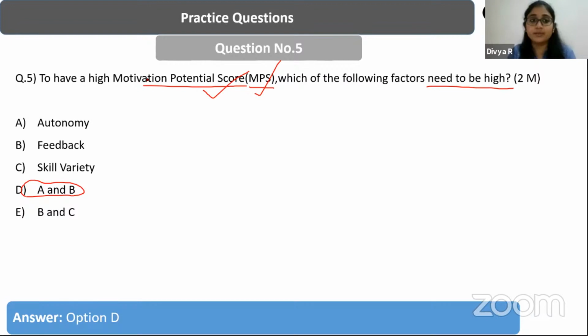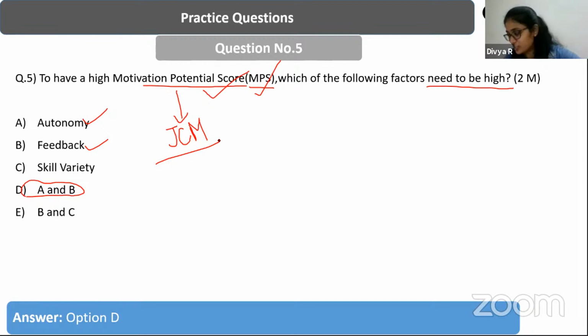So having a high motivation potential score needs two factors to be definitely high. One is autonomy and the other is feedback, right? So motivation potential score is one of the concepts that was introduced through the job characteristics model. Who is the person who has introduced this job characteristics model? Can I have the answers quickly in the chat box? Yes, Oldham. Fantastic. Richard Hackman and Oldham were the personalities who introduced this job characteristics model.